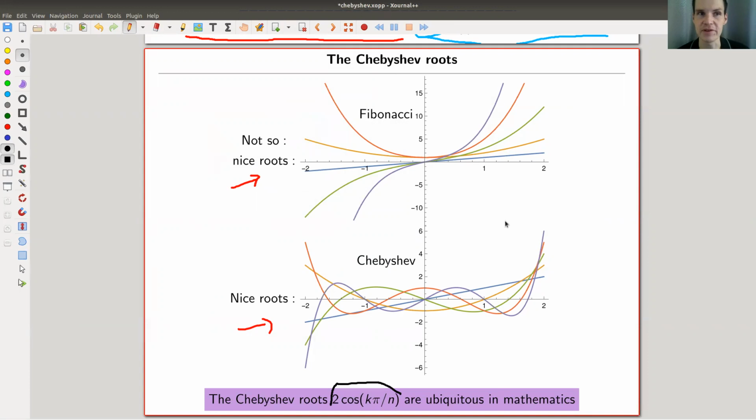What's the difference between Fibonacci and Chebyshev polynomials? One has signs, the other one doesn't, and signs make it much easier to see nice roots, because now we have alternating coefficients, and if you have alternating coefficients, then you have really nice real roots, right? It's kind of the point here. So the Chebyshev polynomials fluctuate between 2 and -2 all the way, while the Fibonacci polynomials look a little bit boring.